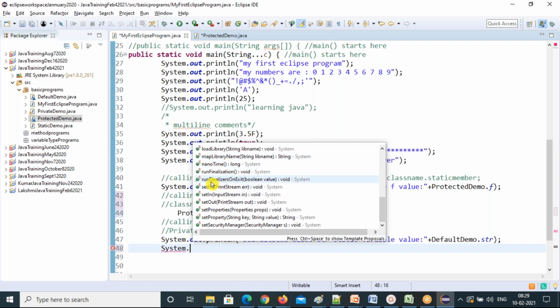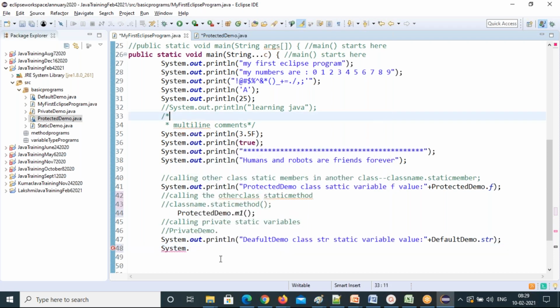And see, this is a void method. And see, runFinalization is a void method. But nanoTime is returning long type data. This is a return type method. You can see very clearly which is a void method and which is a return type method. This method is void, and setOut is void. And setProperty is returning string type data. So these are all the methods and how you can call them.